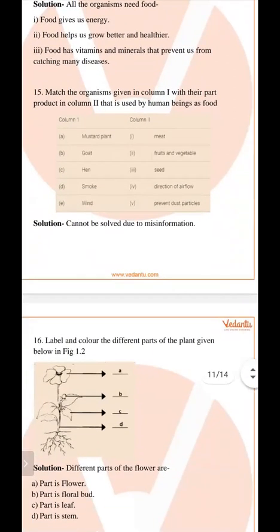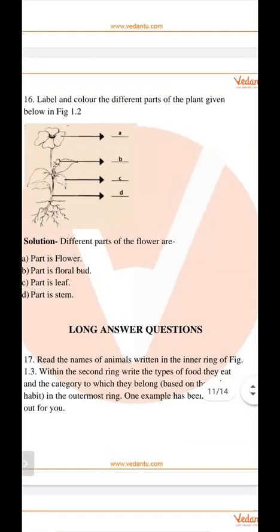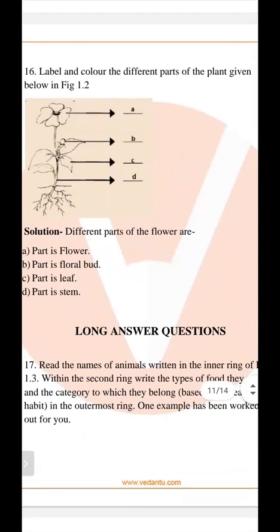Next is label the parts of the plant given below in figure 1.2. In part A there is a petal, so this is the flower. A is flower and B is bud, C is leaf and D is stem. So in the above, A is a flower, B is flower bud, C is leaf and D is stem.